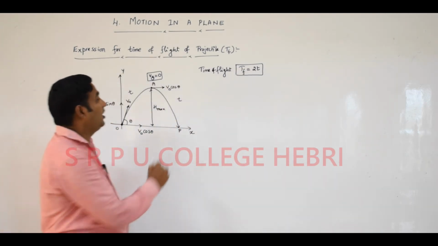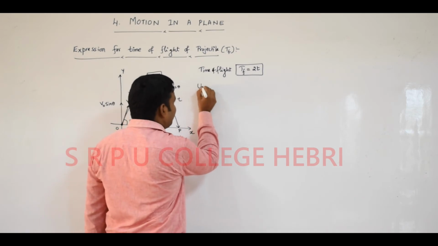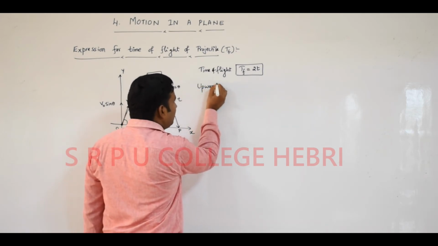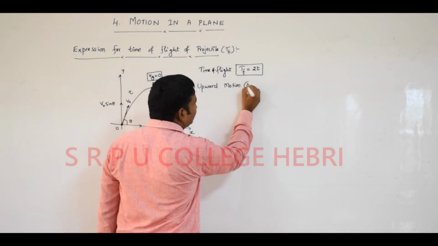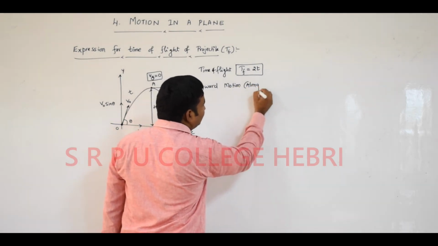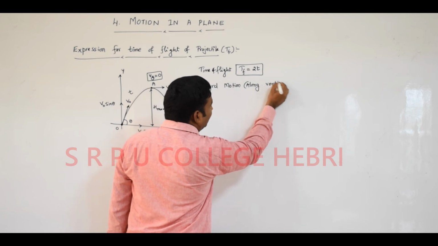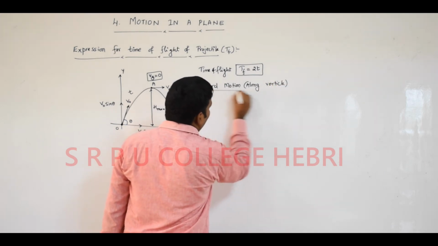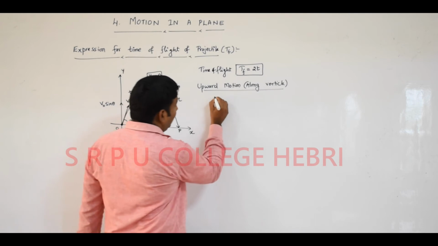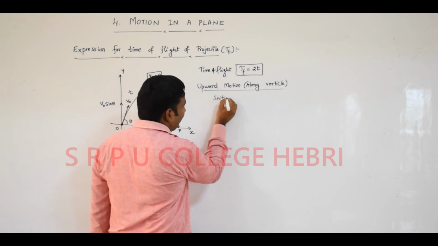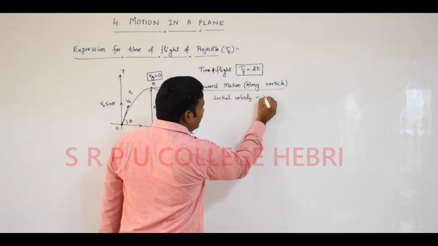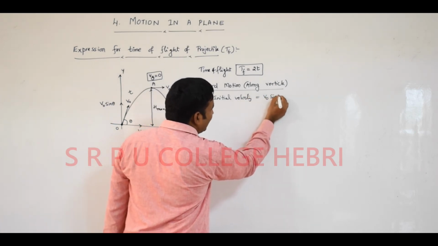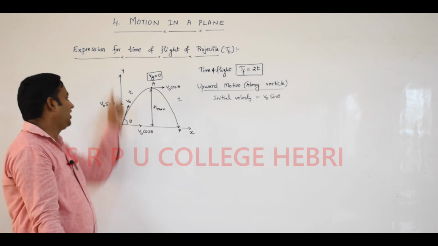I assume the upward motion. Upward motion is along the vertical.